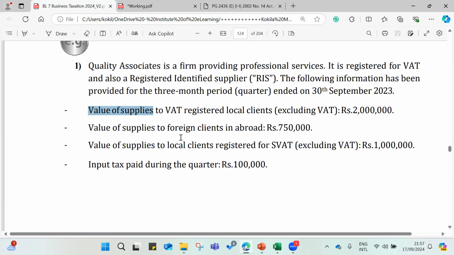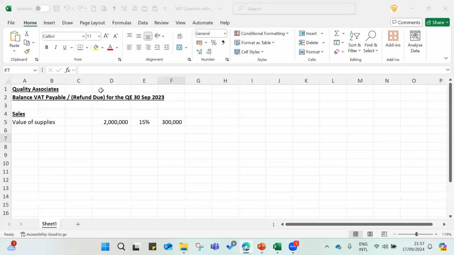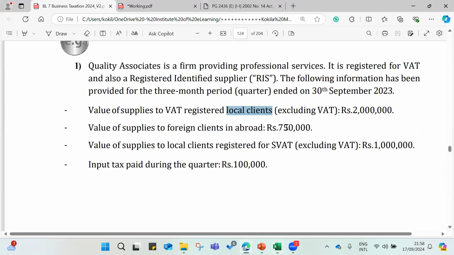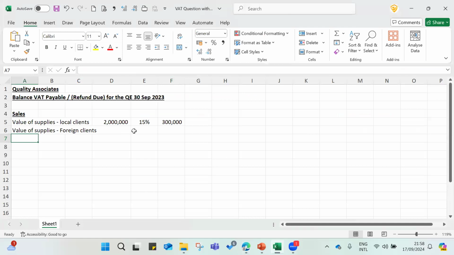Then the next one, value of supplies to local. This is a foreign client. Next one. Then you need to be mindful, right? So here I will write down for local client. Then the value of supply, this is a foreign client, say in abroad, 750,000.